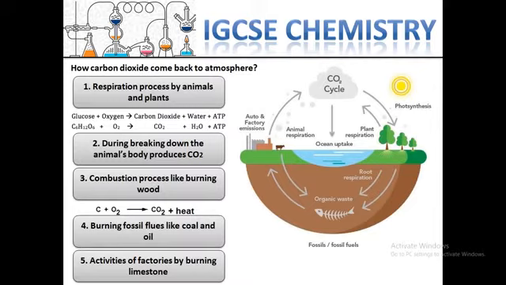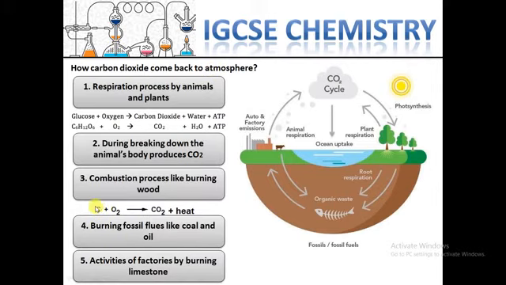When we burn wood, paper, anything in our daily life, we are producing carbon dioxide, and this carbon dioxide goes back to the atmosphere.